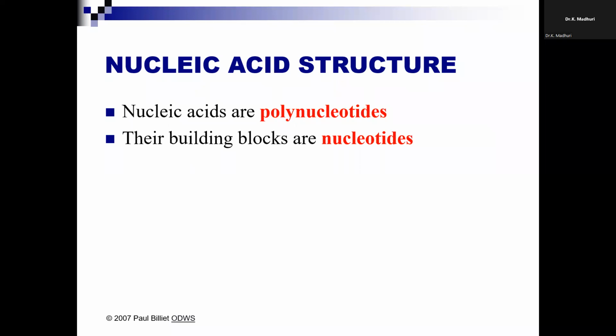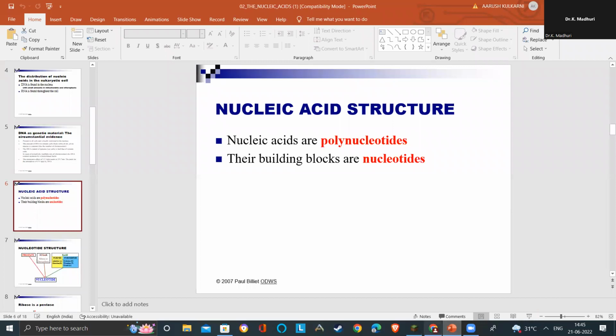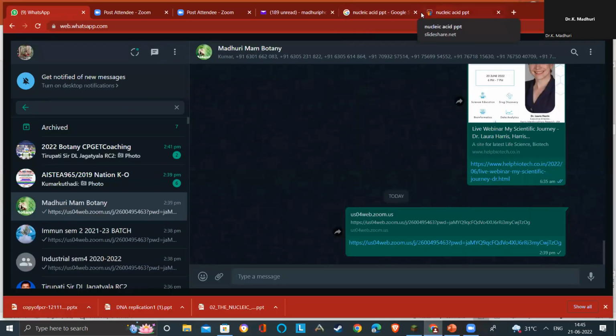As I mentioned, if we take the nucleic acid structure, nucleic acids are polynucleotides, that is, their building blocks are nucleotides. So from here, I have found a very good PPT, which I'm going to share with you now.